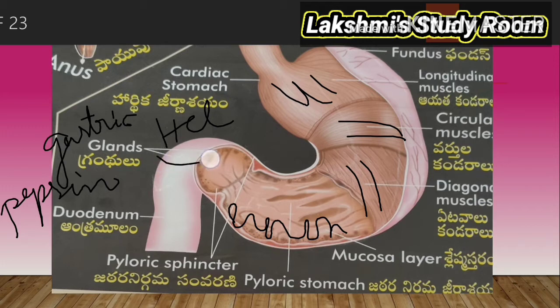And what is the main function of the HCl? If our food contains any bacteria or any microorganisms, the HCl helps to kill those bacteria and microorganisms. HCl is a very concentrated acid. If we keep any bones in that HCl, the bones will be dissolved in that HCl. So it is powerful. To protect from the HCl, the mucus layer secretes some mucus. The mucus will help protect from the HCl.